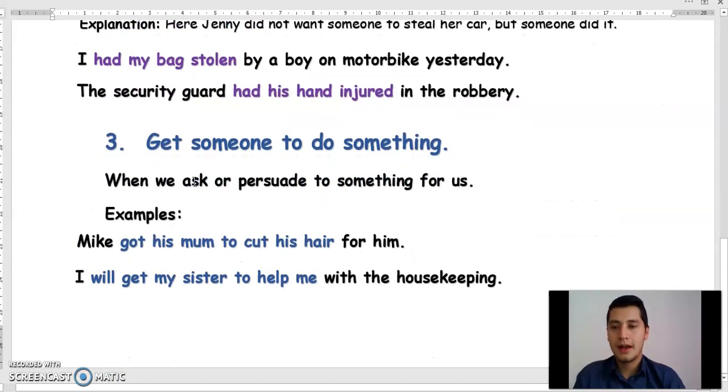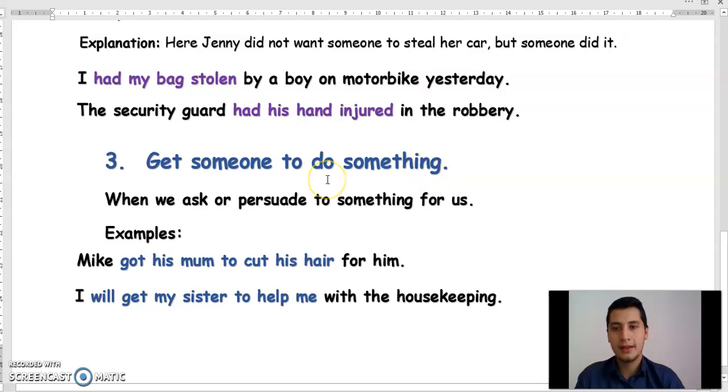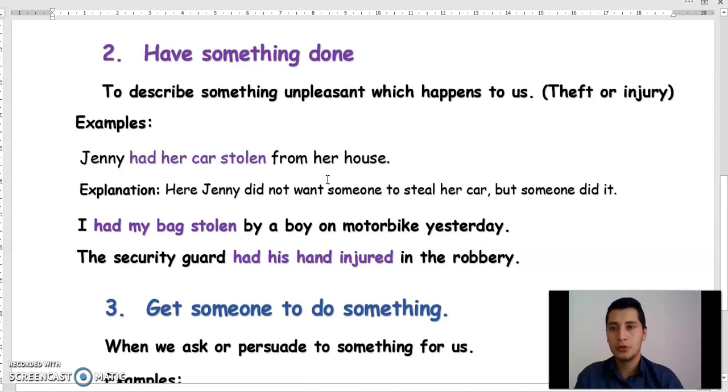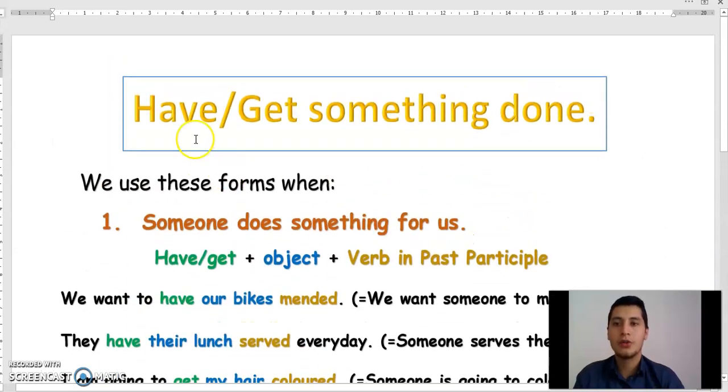And also I am going to explain the last use that you are going to have in here, that it is related to get someone to do something. As you can see here, we have some examples as well. In this case, we have three different structures or three different uses that I am going to explain in here according to have or get something done.